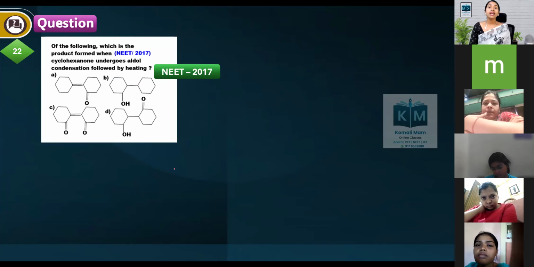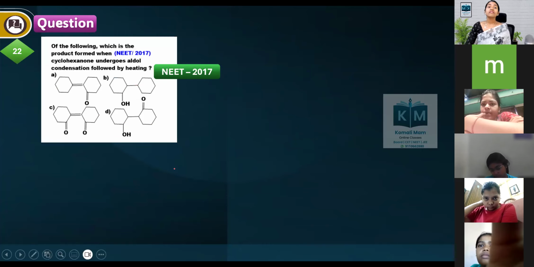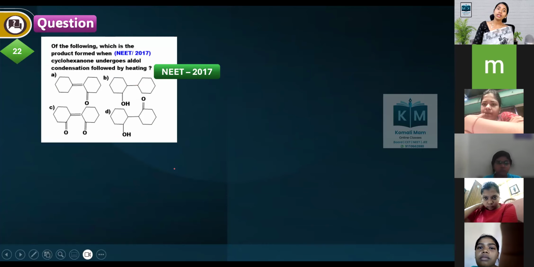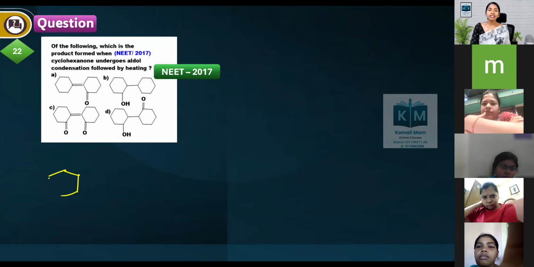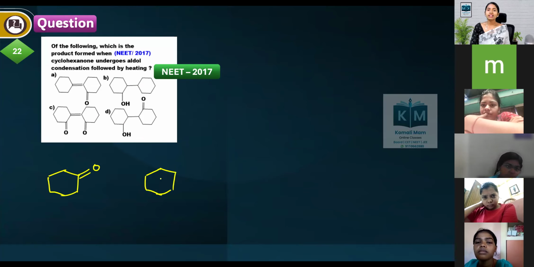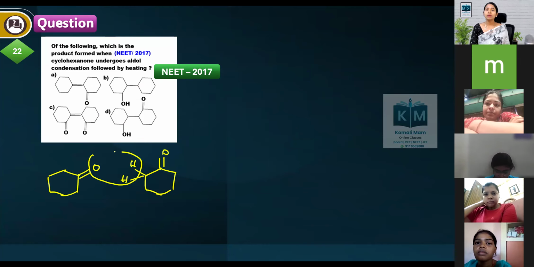Of the following, which is the product formed when cyclohexanone undergoes aldol condensation followed by heating? I will take one cyclohexanone like this, and another cyclohexanone like this. Here I am showing two hydrogens. Remove this oxygen, remove these hydrogens.